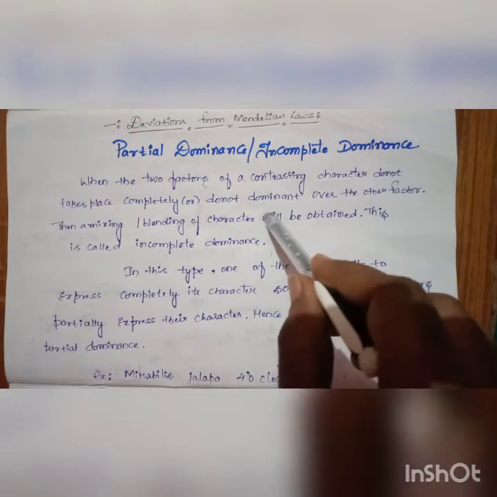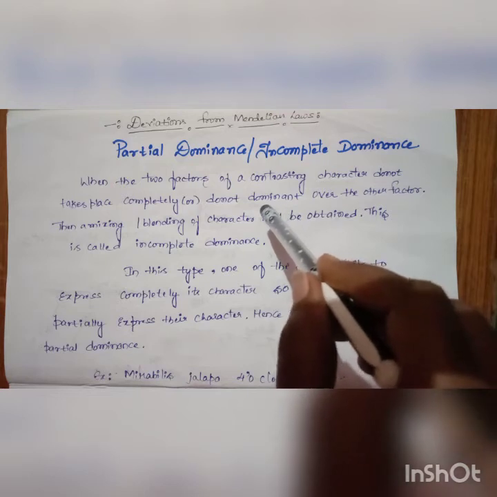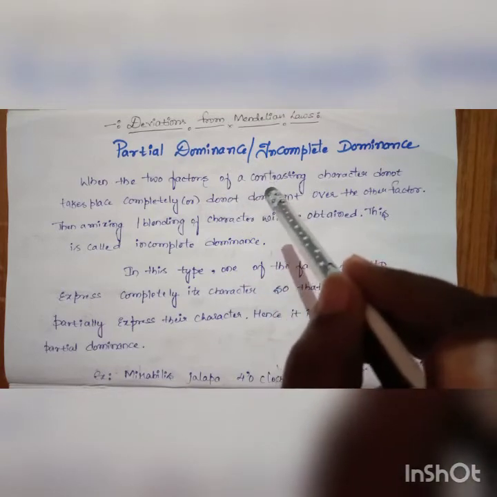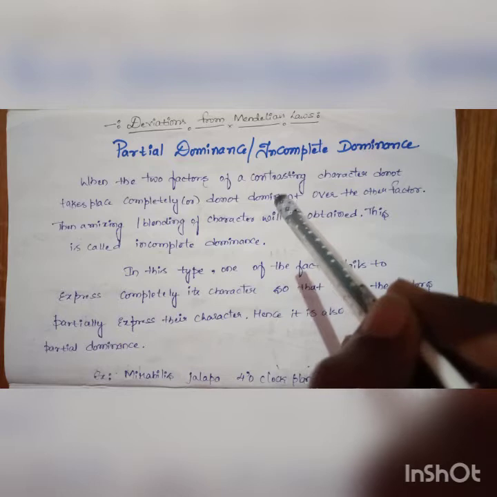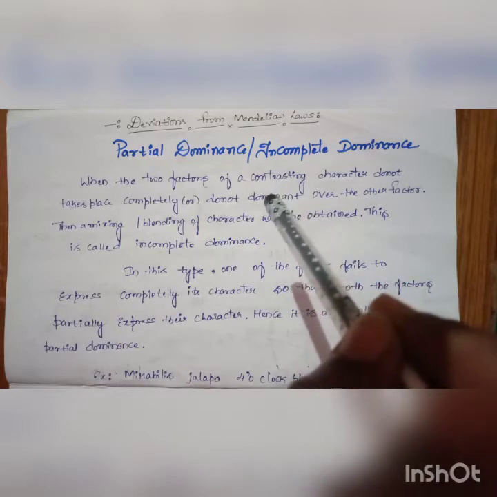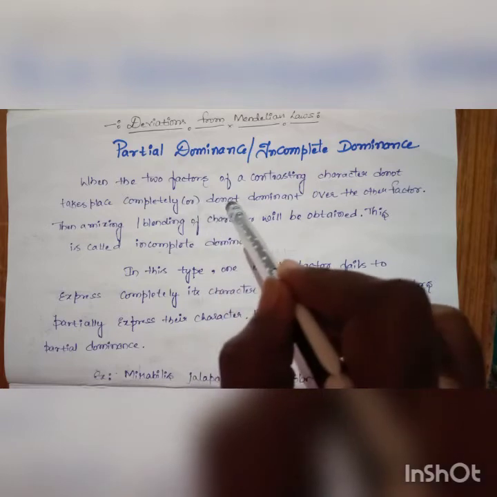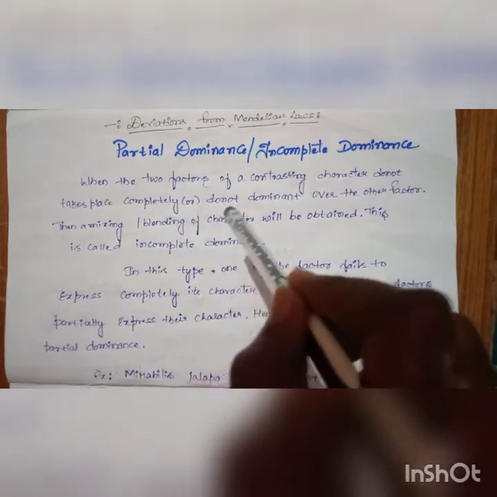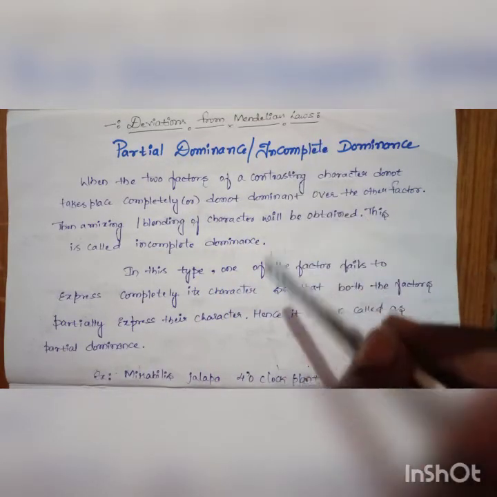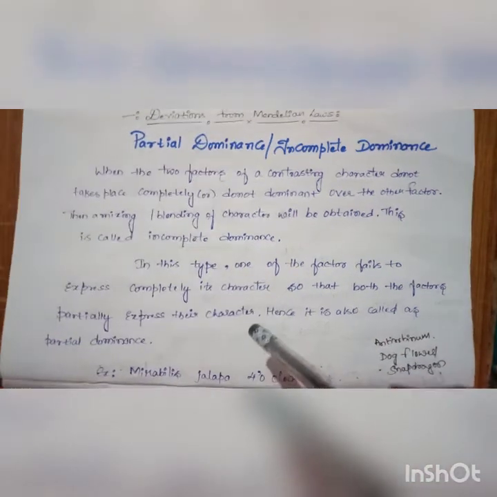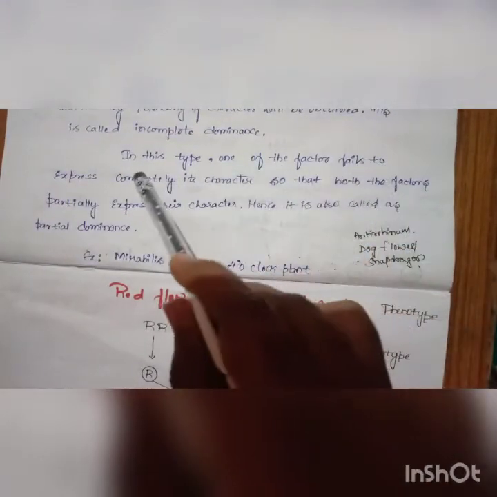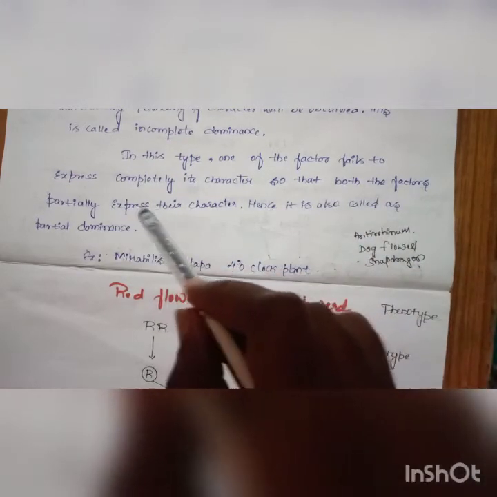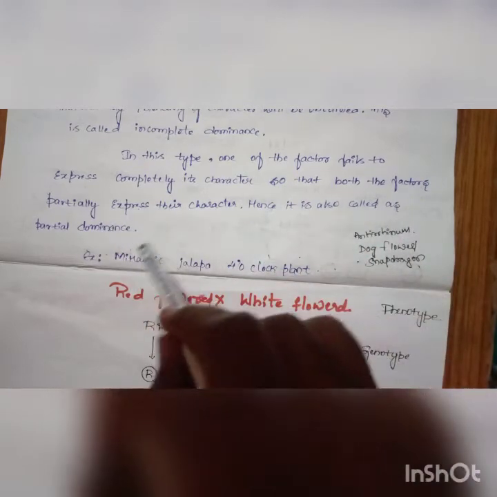But this case is very contrasting from the monohybrid cross or the laws which come under the monohybrid cross. Here the blending of characters takes place. It is most important to know when the blending of characters takes place. It takes place when one of the factors does not dominate over the other factor. At that particular time, both the factors express their character, so both the factors partially express. Hence, it is also known as partial dominance.